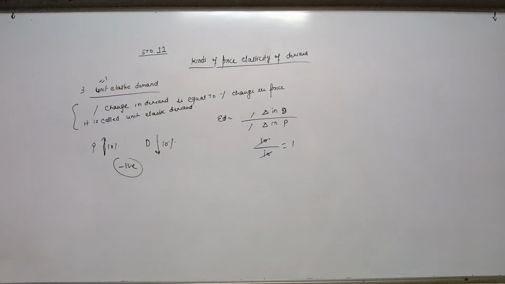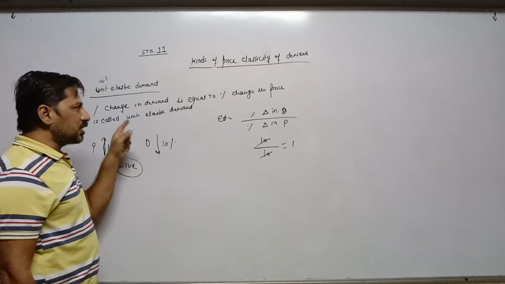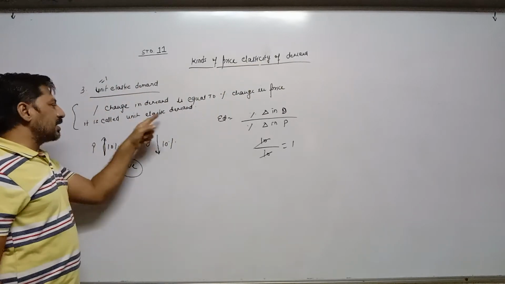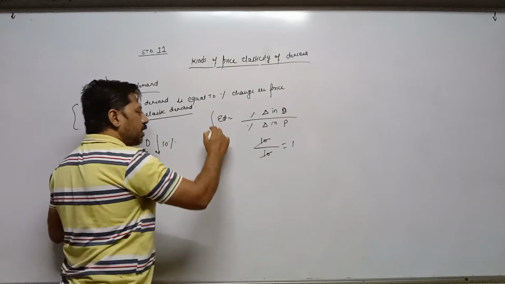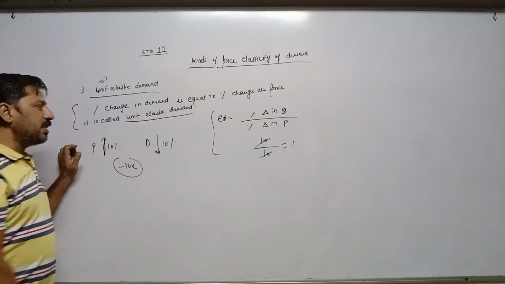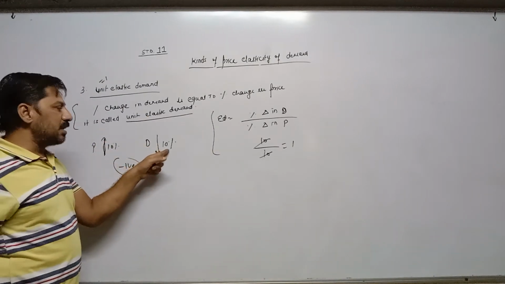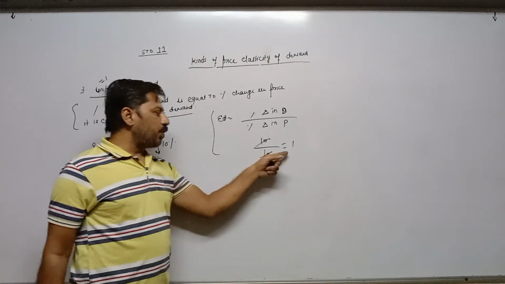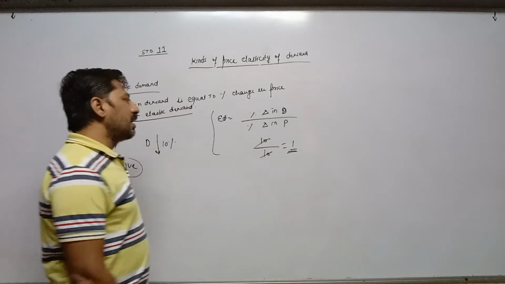So when percentage change in demand is equal to percentage change in price, in that case such type of elasticity of demand is called unit elastic demand. According to the formula, I have taken one example that if price increases by 10%, demand decreases by 10%. Here percentages are the same in both cases. That's why the answer comes 1. And whenever the answer comes 1, it means this is unit elastic demand.